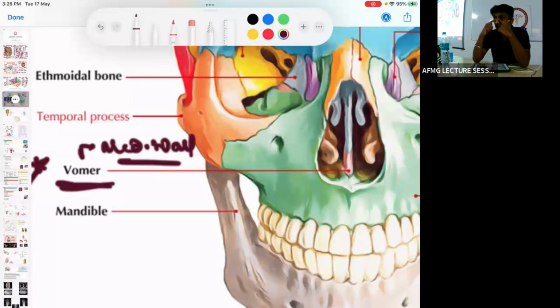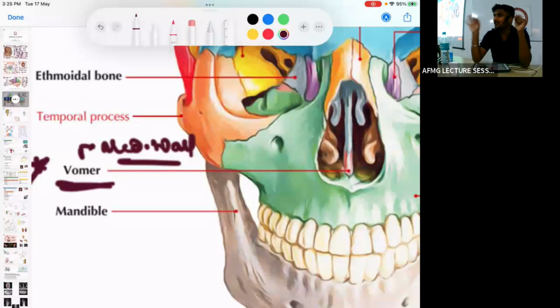Upper part is formed by the 2 nasal bones, and the lower part is formed by 3 pairs of cartilages. Which cartilages? Upper lateral cartilage, lower lateral cartilage and 2 sesamoid cartilages. Lower lateral cartilages are also known as alar cartilages.